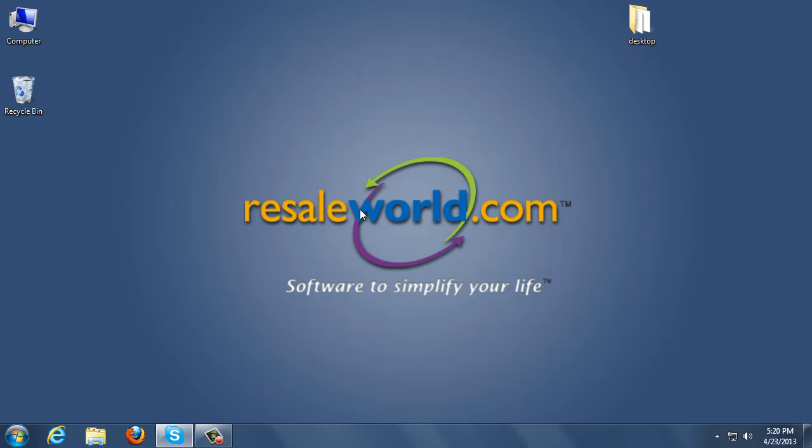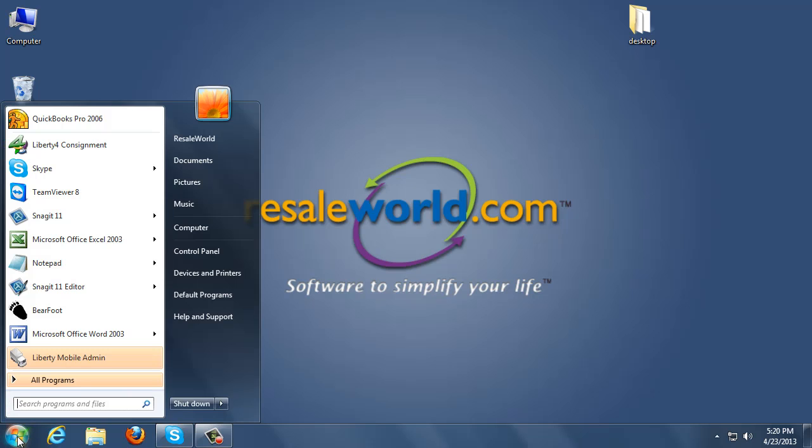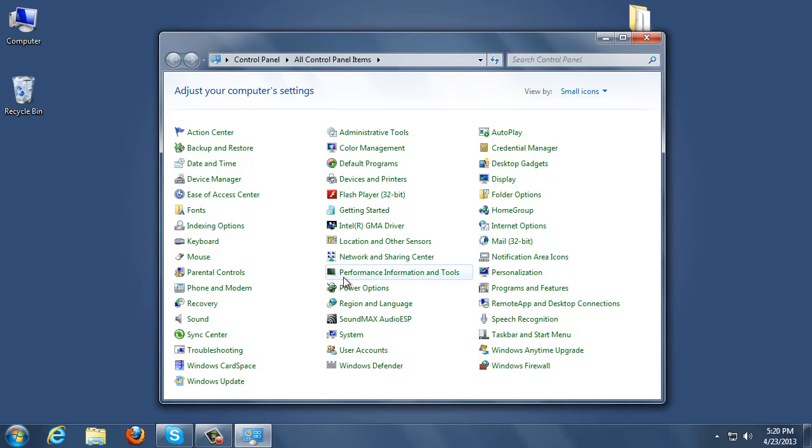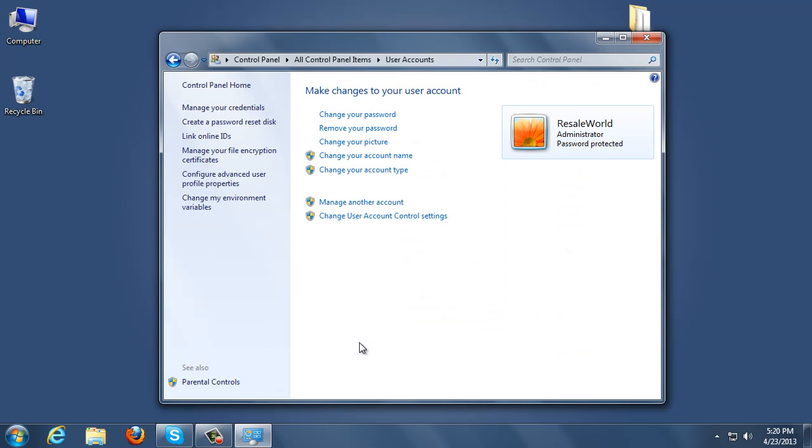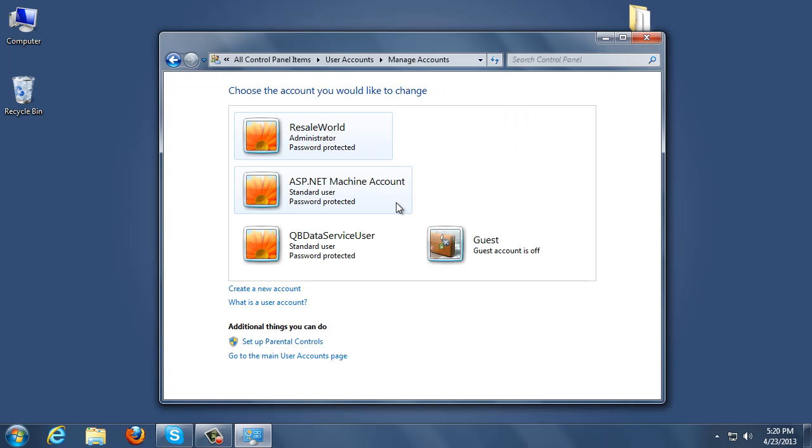The next step is we'll have to create a Liberty Mobile account so that the iPad can sign in and set settings for the printers and actual settings in Liberty as well. To do this, we have to locate the Start menu at the bottom left, click on it, go to the Control Panel, and then move on to Users or User Accounts. We want to manage another account to create one. So we click on Manage Another Account and then click on Create a New Account located towards the bottom middle section.